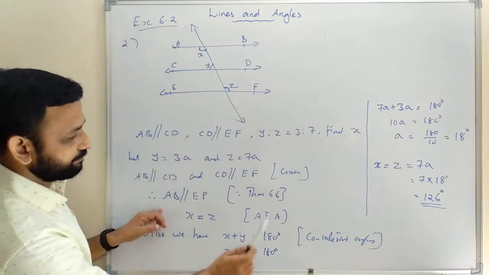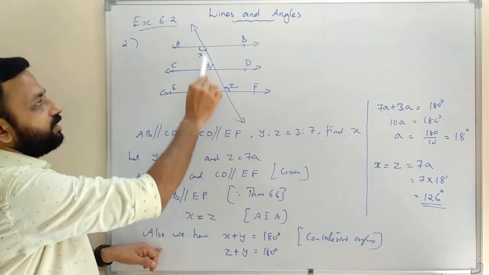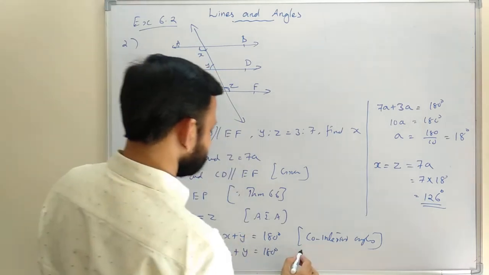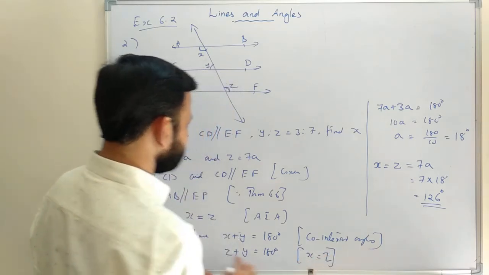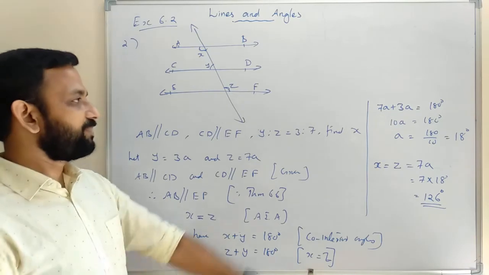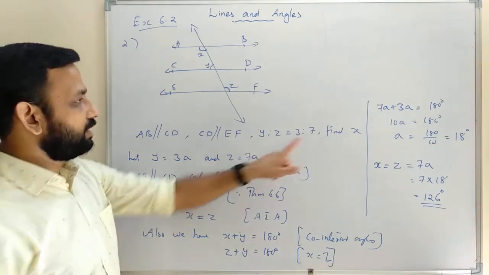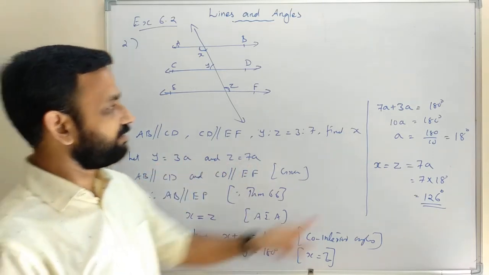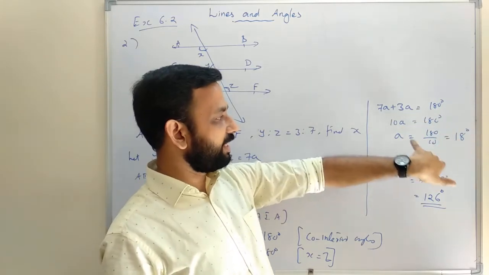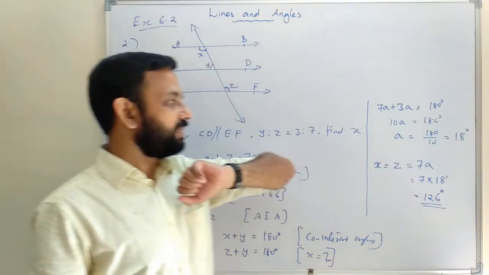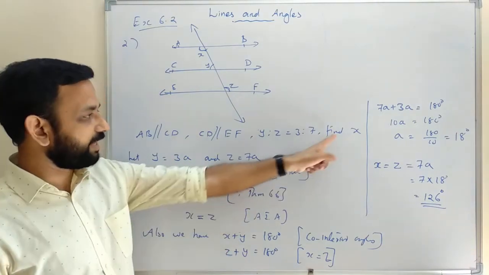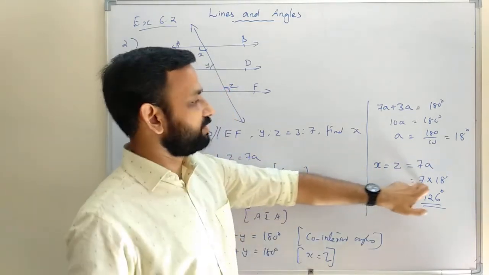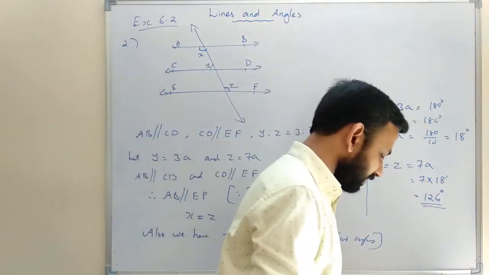angles, they are equal. Then X plus Y equal to 180 degree, co-interior angles, and X can be replaced by Z since X and Z are equal, so Z plus Y is equal to 180 degree. And here Z is equal to 7A and Y is equal to 3A. So 7A plus 3A equal to 180 degree, 10A equal to 180 degree, A is equal to 180 upon 10, 18. So after getting the value of A, we need to find the value of X. So X equal to Z equal to 7A equal to 7 into 18, that is 126 degree.